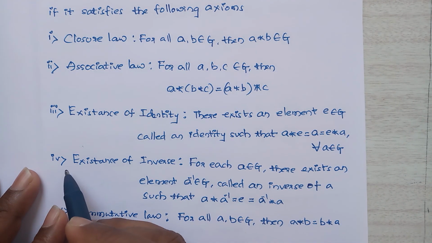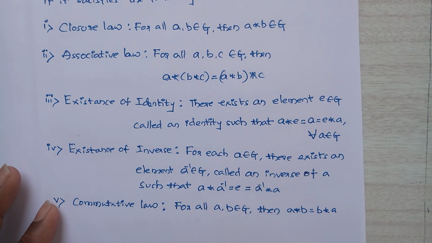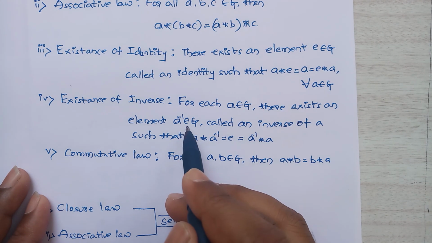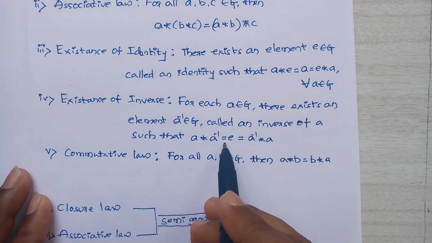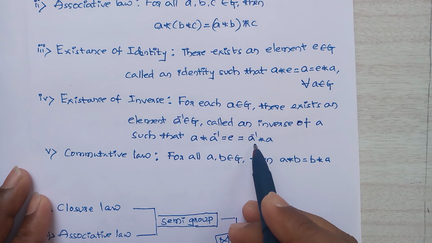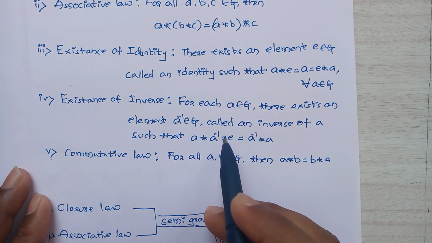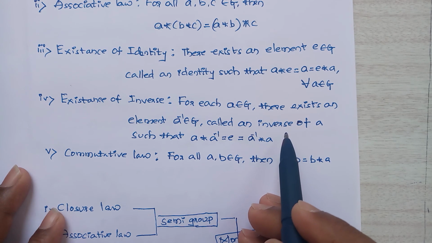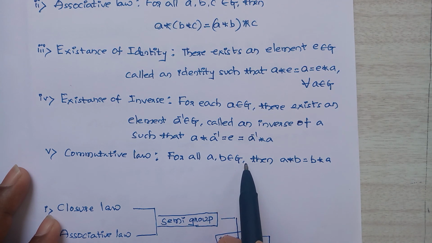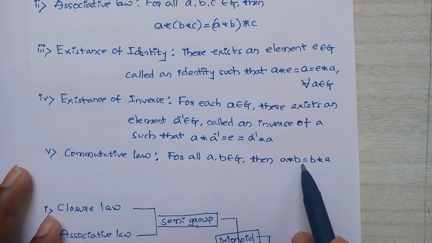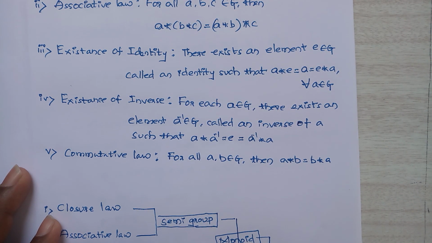Okay, so fourth property is existence of inverse. For each a belongs to G, there exists an element a inverse belongs to G called an inverse of a, such that a star a inverse is equal to e, that is equal to a inverse star a. Here also e is the identity element and a inverse is the inverse of a. So fifth condition is commutative law, that is, for all a, b belongs to G, then a star b is equal to b star a. If it satisfies above 5 conditions, then that is abelian group.